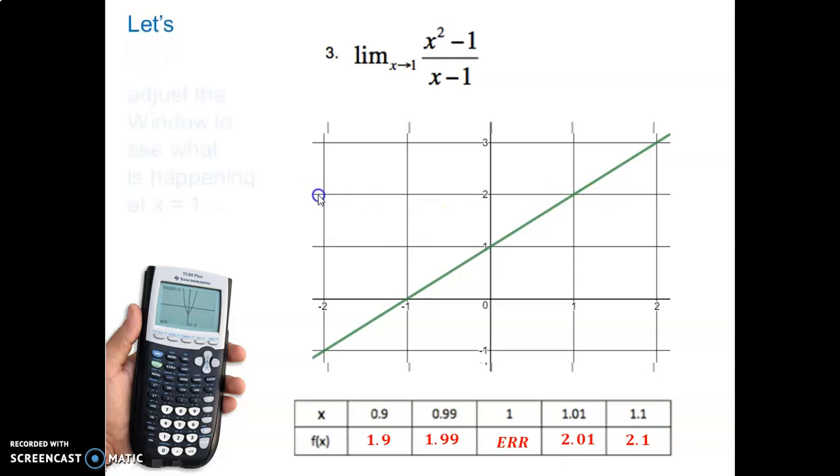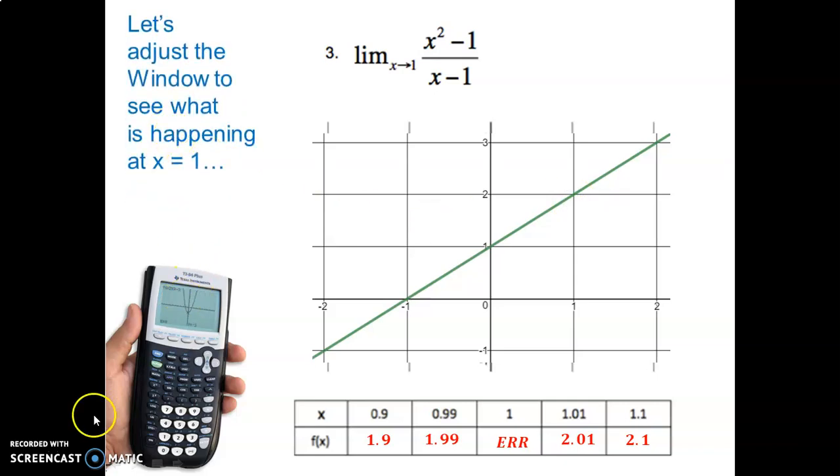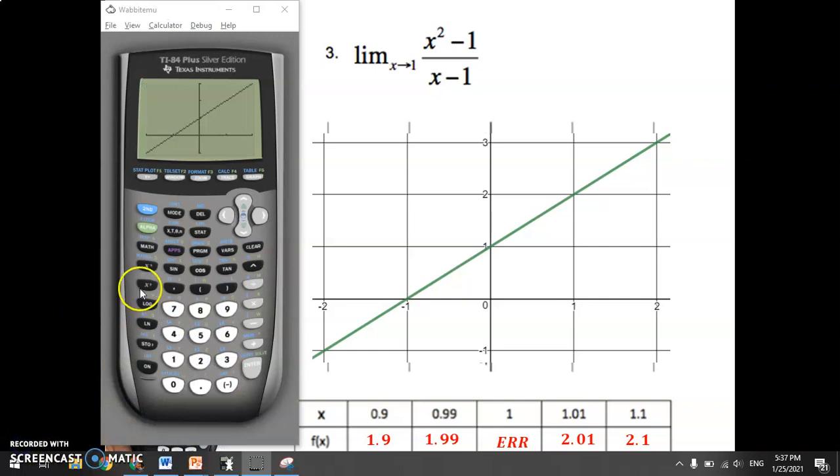So let's check our graph. If we check this on our calculator and adjust our window, I'll show you there's actually a hole there. Okay, so here's the graph that I graphed on this same window here, and it doesn't look like there's any problems at 1. But let's change the window and zoom in and see what happens. So I'm going to press window, and I'm going to zoom in right close to 1. So I'm going to make the x min like 0.99. And I'm going to make the x max just above 1. So let's say 1.01. So basically, I'm going to be looking right close to that point here, on either side of 1. Graph that, and look at what the graph shows us.